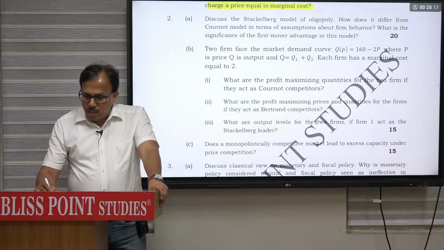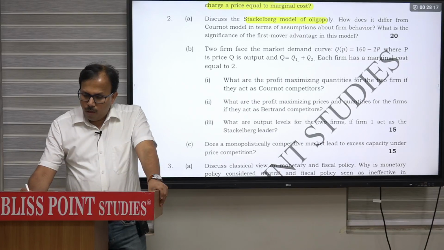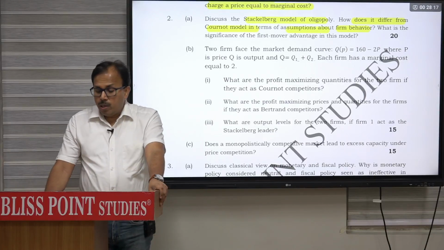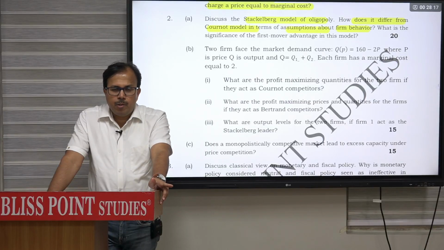2A is discuss the Stekelberg model of oligopoly. How does it differ from coordinate model in terms of assumption about firm behavior? And what is the significance of first mover advantage in this model? So 2 or 3 parts of the question. Discuss the Stekelberg model of oligopoly. What is the Stekelberg model of oligopoly?